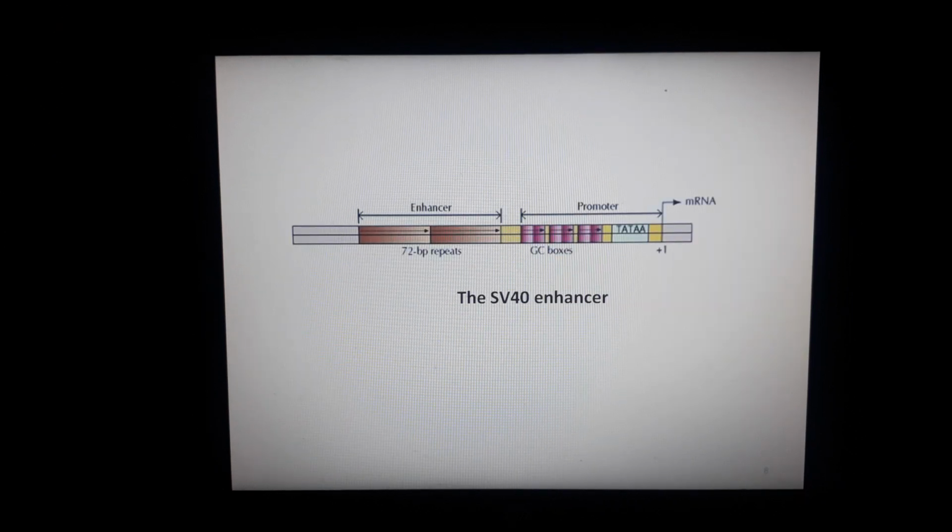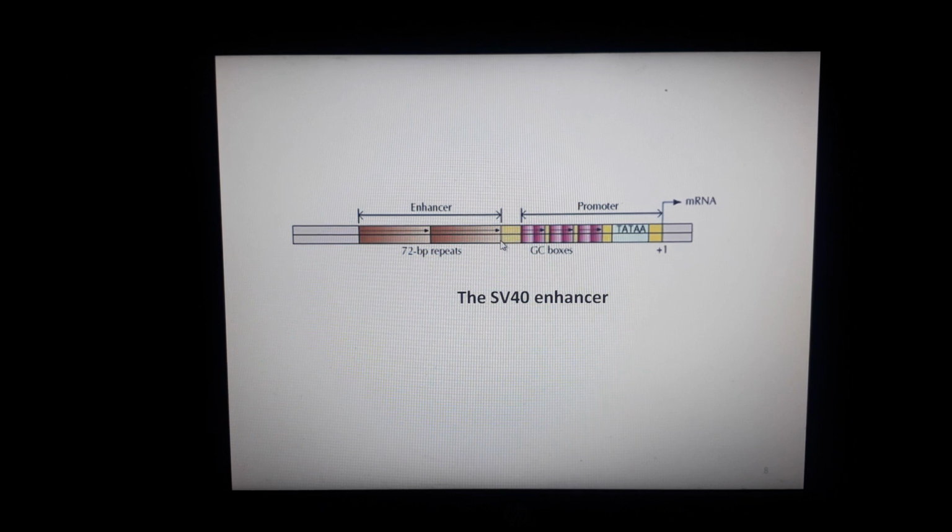Here in the diagram you can see the structure of the SV40 enhancer. This is the TATA box, and these are GC boxes. We discussed GC boxes in the herpes virus as well, but here these GC boxes are present upstream of the TATA box, and there are 6 GC boxes, which you can see in pink, present in 3 sets of repeated sequences.